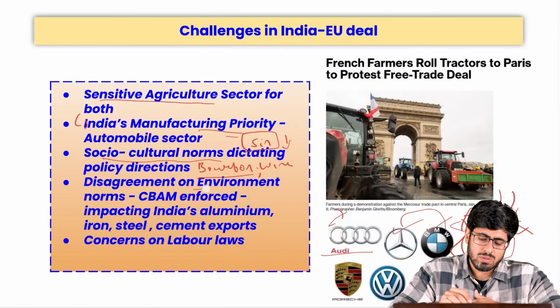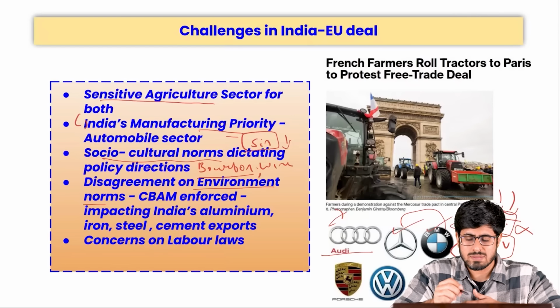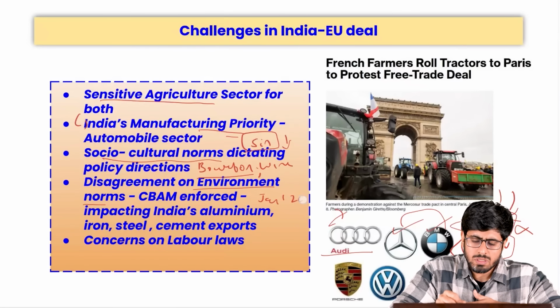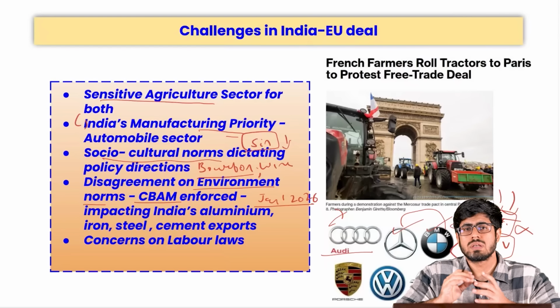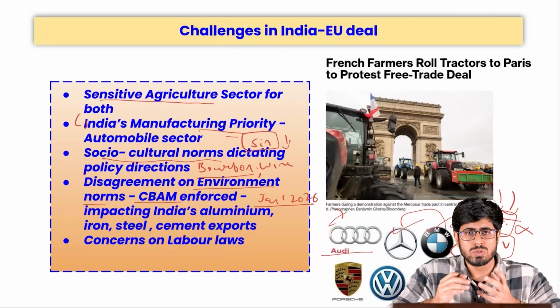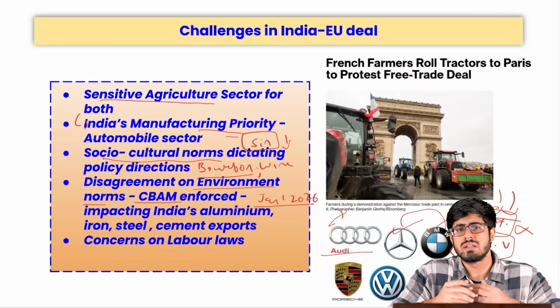If we talk about the environmental norms, we differ on them as well. The European Union, from January 1, 2026, has imposed something known as a CBAM, or carbon border adjustment mechanism, that is levying excess duty, excess taxes, on goods that are produced emitting a lot of emissions, goods that include heavy metals like aluminum, or production of iron, steel, cement.